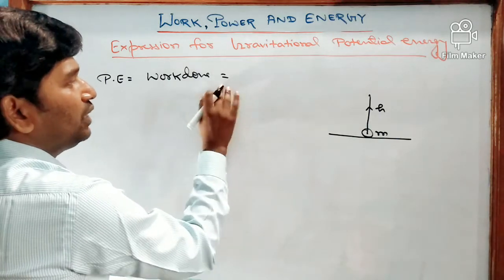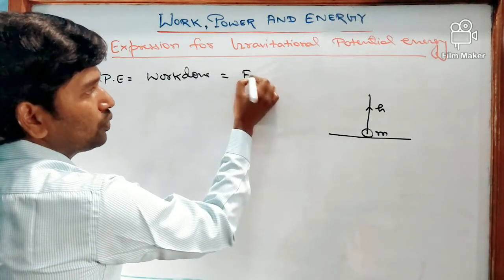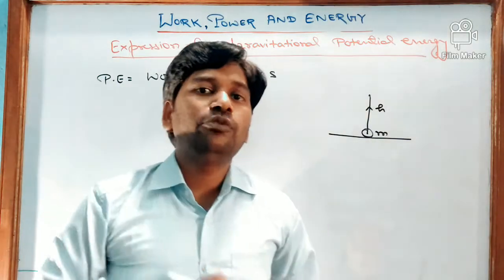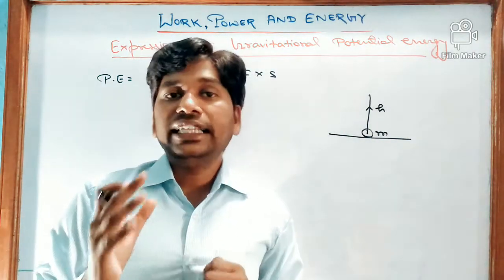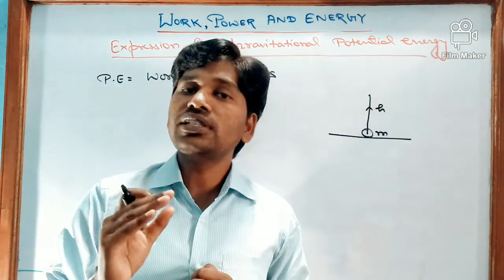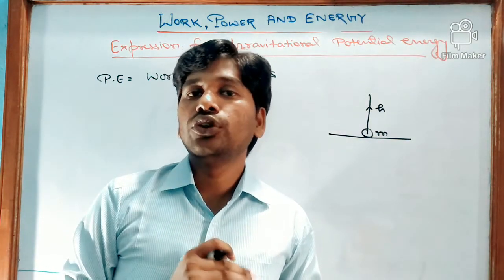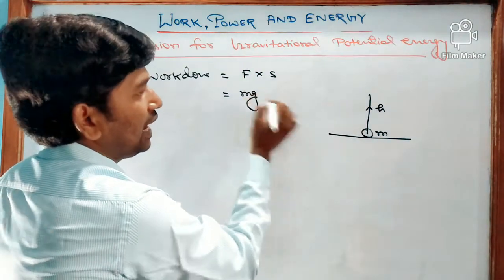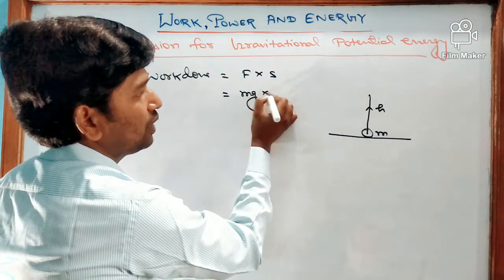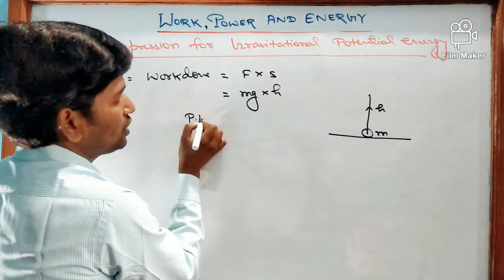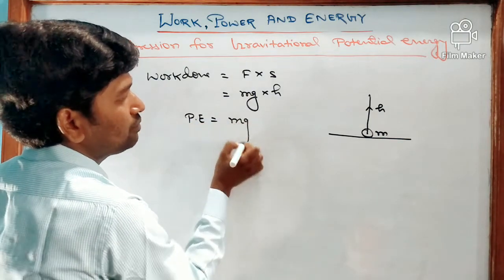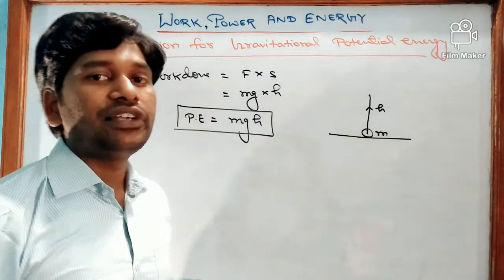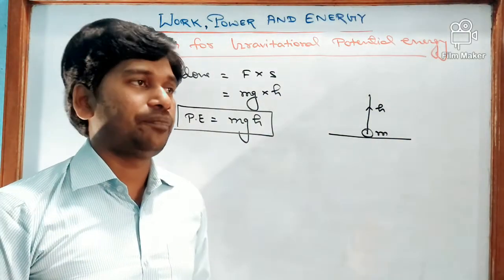Now we know that work done is equal to force into displacement. To raise the body, we have to apply some force, and that force must be at least equal to the force of gravity, that is mg, and the height we have taken is h. That's why potential energy is equal to mgh. So this is the expression for gravitational potential energy.